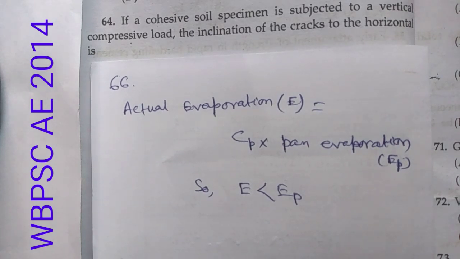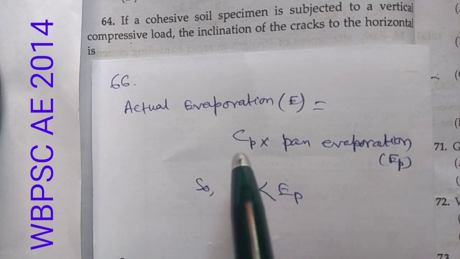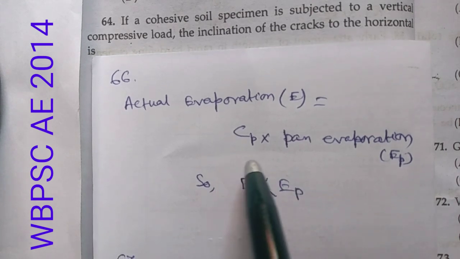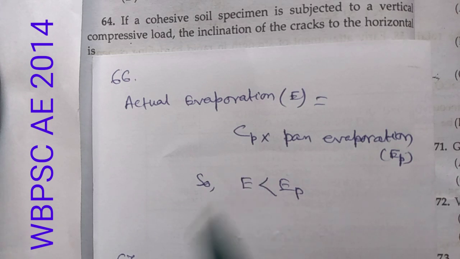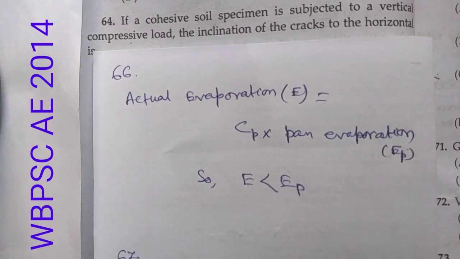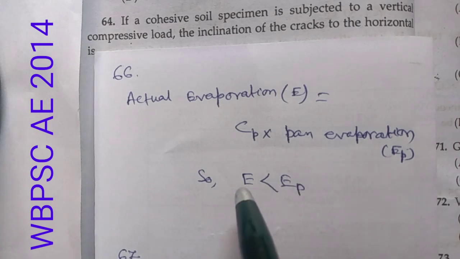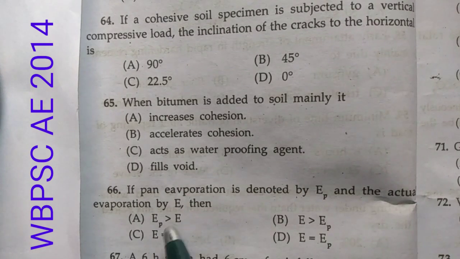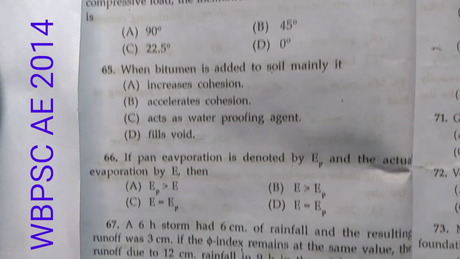The value of Cp is generally less than 1, sometimes 0.6 to 0.8, 0.75 to 0.8. So by equation we get that EP is greater than E. So option A is correct.